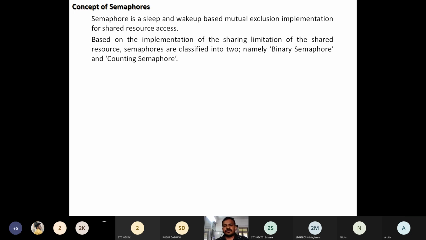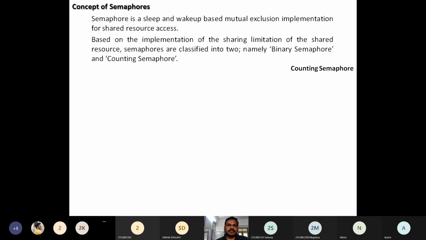Based on the implementation of sharing limitations of shared resources, obviously we have some limitations for sharing the resources, because of priority or scheduling, and we went through all those task scheduling concepts. So based on that, the semaphores are classified into two, namely the binary semaphore and the counting semaphore. So what are these two concepts? Let us look at the counting semaphore.